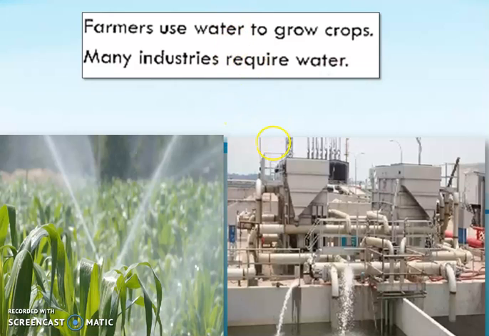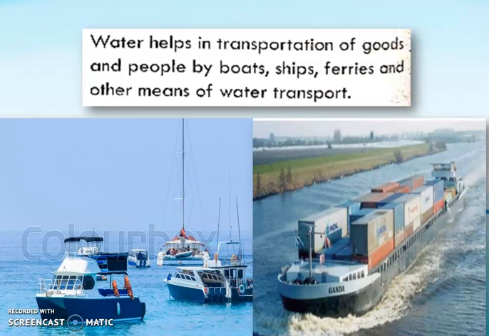Then there are many industries who also need water for different kinds of activities, right? So these are the other uses. Along with that, water is also a very important means of transport. Yes or no?